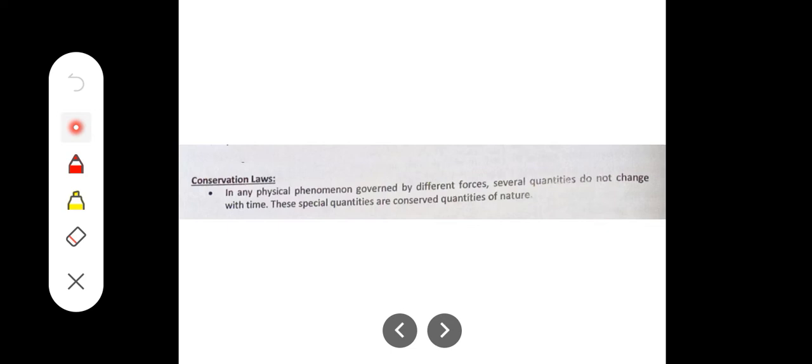Conservation laws are very common in physics. While studying physics, conservation laws are very common. So what is this conservation law? See, in any physical phenomena governed by different forces, several quantities do not change with time. These special quantities are conserved quantities of nature.